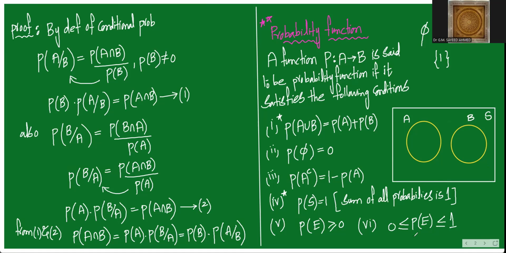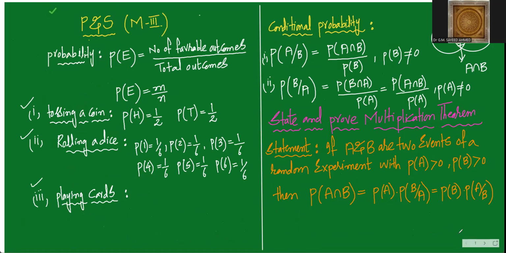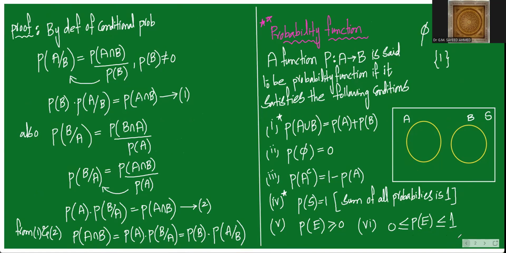I hope you are understanding everything. After this class, after a few minutes, please give me feedback on how much percentage you understood, so that I can schedule one more class today. Today I want to go for one more important theorem, the addition theorem, and Bayes theorem, but only 4 minutes are left.